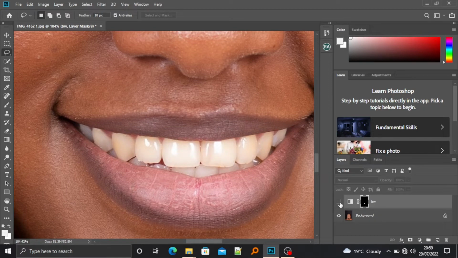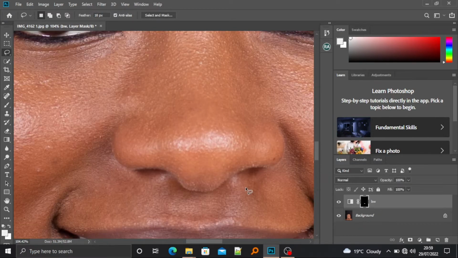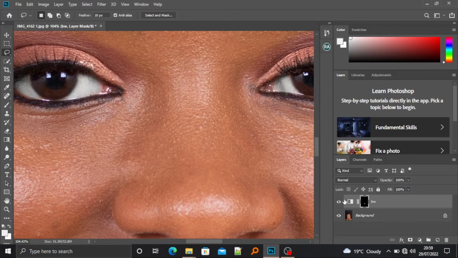This is my before and this is my after. Okay, you can see even from her eyes, this is my before and this is my after. So without wasting any more time, let's get started.